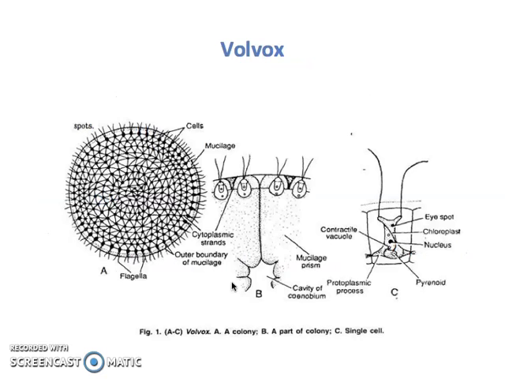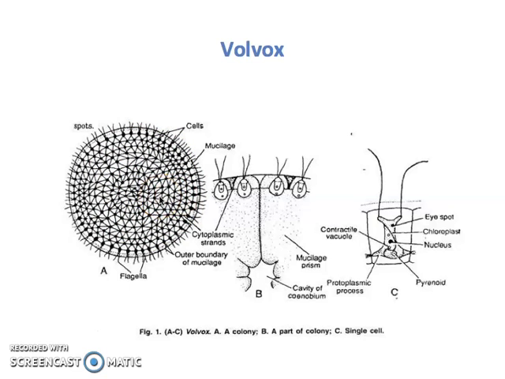Here in the Volvox example, we have three illustrations. In the first one, there's a colony of Volvox, which appears like a pinhead structure, in which you are able to see small black dots, and each black dot represents a single Volvox cell. As you can see, there are hundreds of Volvox cells together in a circular shaped structure, which we call a colony.